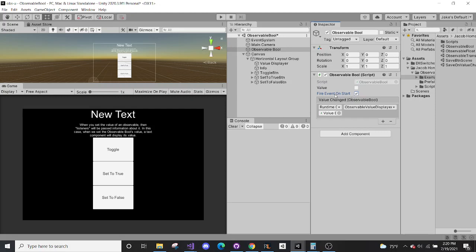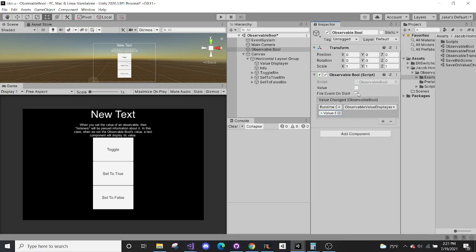So by default, since this is event-based and it's observable, a listener, like the text component, will not automatically be set to the observable's value. So an easy solution to that is this fire event on start bool. It'll just fire the value changed event. The listener will listen and react accordingly.